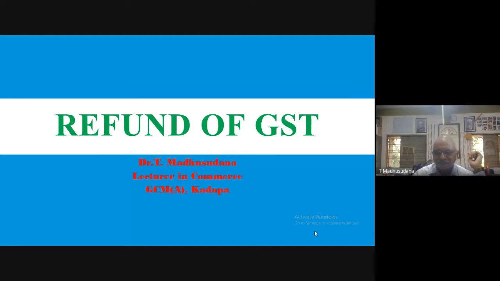In today's class, we try to learn about the refund of GST. What do you mean by refund? Why is this refund allowed as per the GST? What are the various circumstances in which the refund of GST can be made by the suppliers?